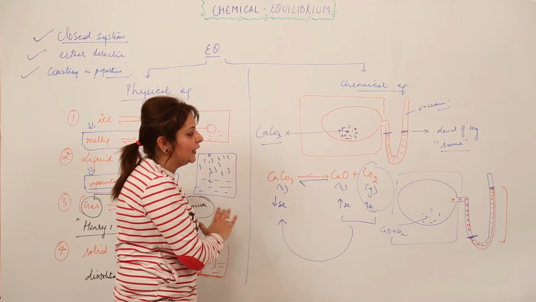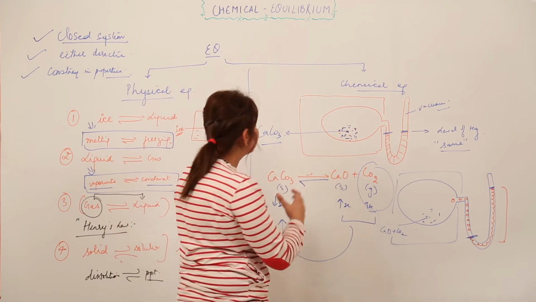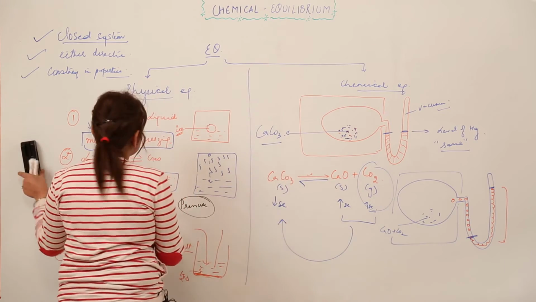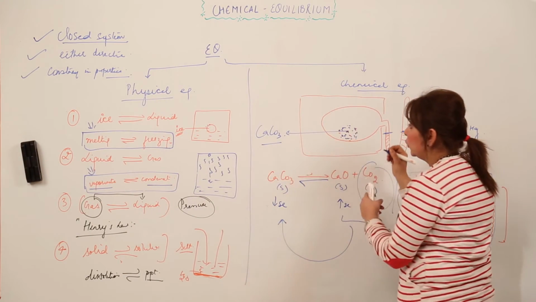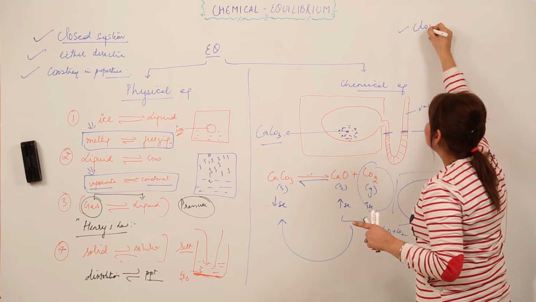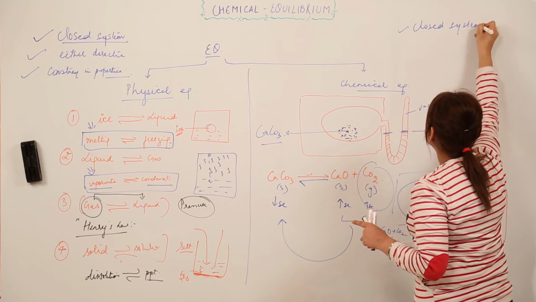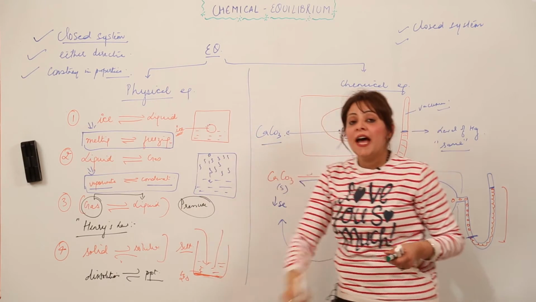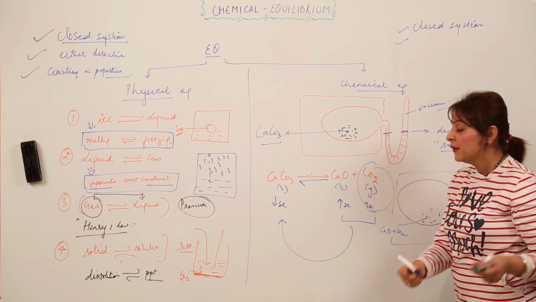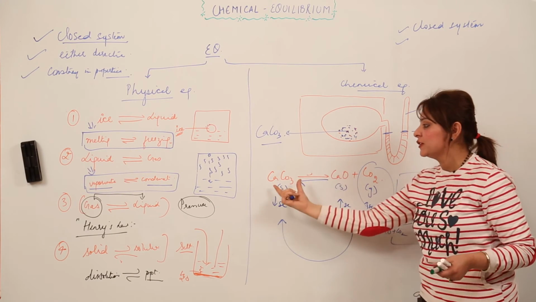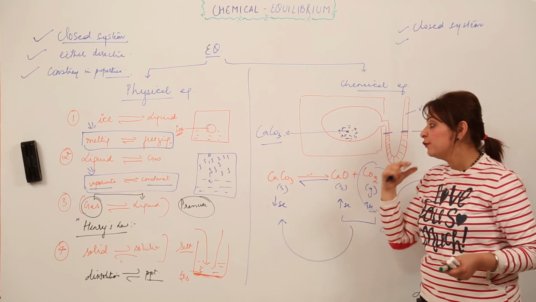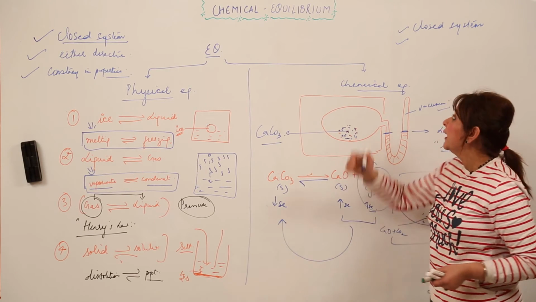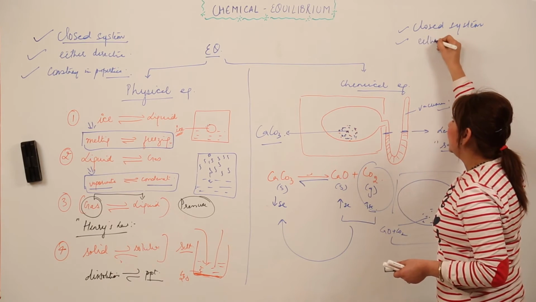So I think you are clear with the chemical equilibrium, right? So now we'll look at the characteristics of the chemical equilibrium as well. So what do you conclude? Again, it was achieved in a closed system. Similarly, this equilibrium is also achieved in a closed system, right? Here you get to see that the equilibrium can be achieved from either direction. If we start with, here we took CaCO3 as a reactant, and if we would have taken CaO and CO2 as reactants, we would get the same result. That means equilibrium can be achieved from either direction, right?